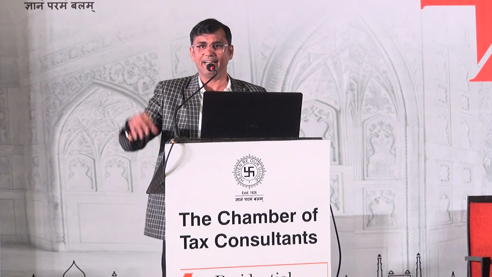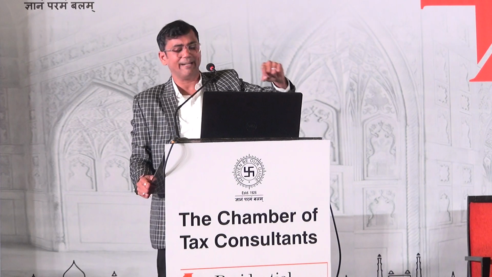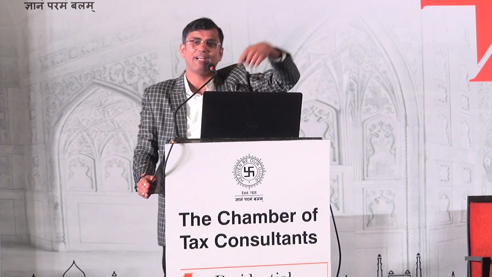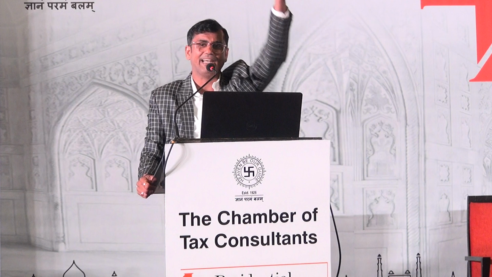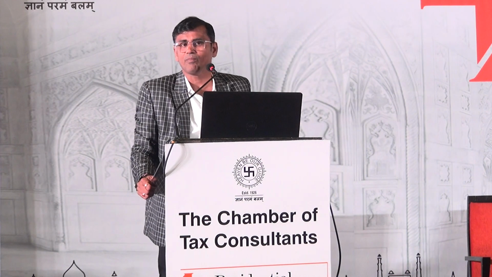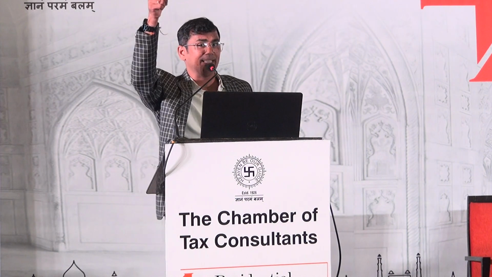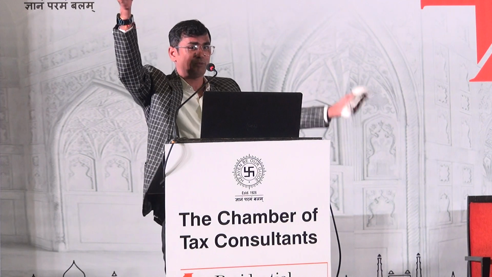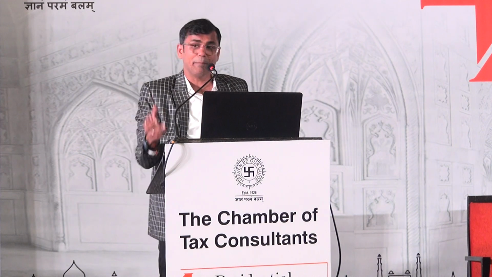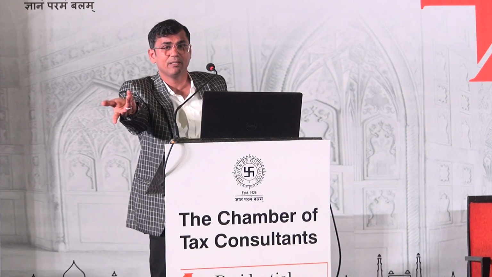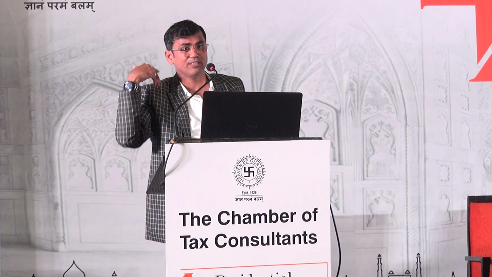Suppose that stock in trade was acquired by the firm for 1 crore rupees. In the same example, forget everything else. 1 crore is the stock in trade, and the liability determined to the partner is 1 crore 5 lakhs. They said, give him this stock in trade, and he also agrees for that value. Market value is 1 crore 5 lakhs. So he is enriched by 5 lakhs. He is getting 1 crore 5 lakhs for 1 crore. But B plus C minus D will not take care of it, because B plus C does not include stock in trade.